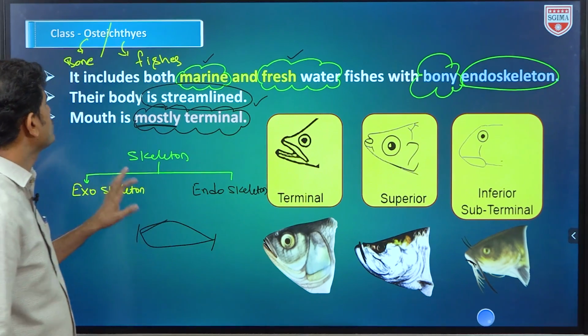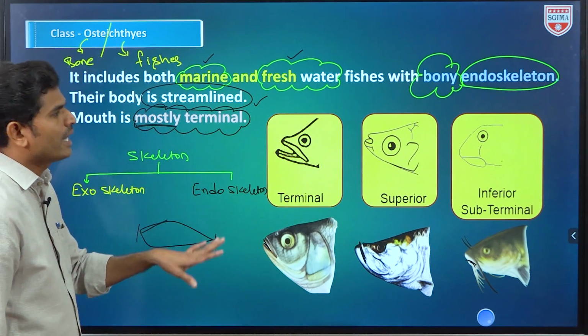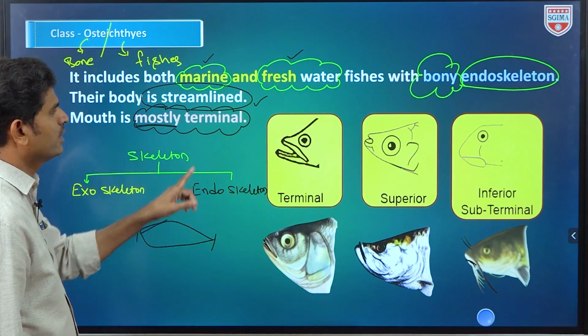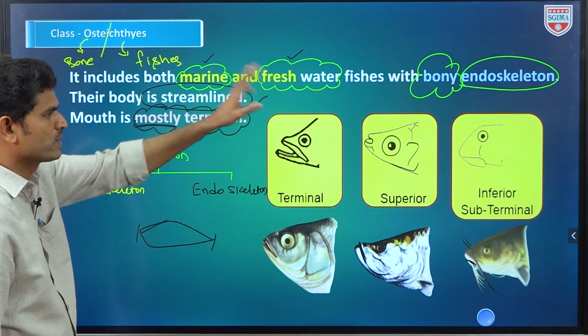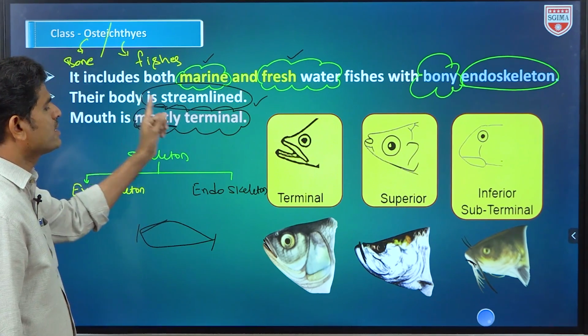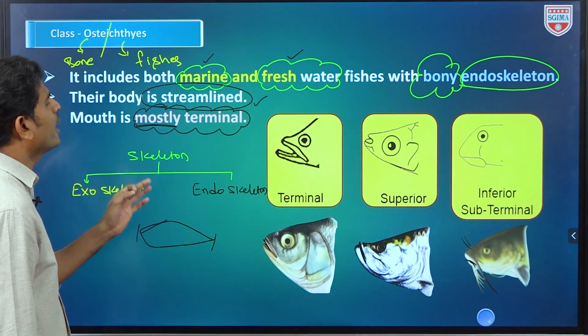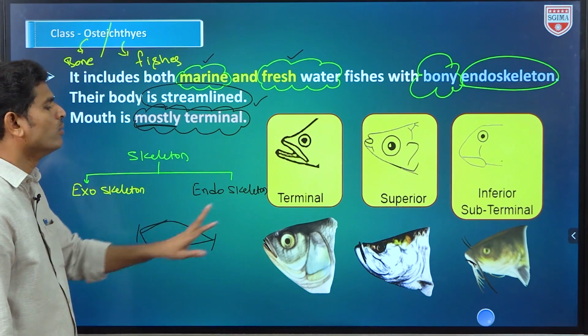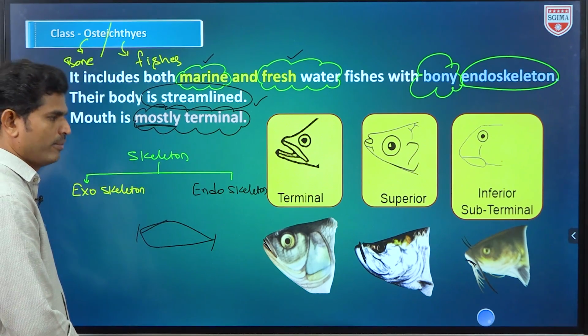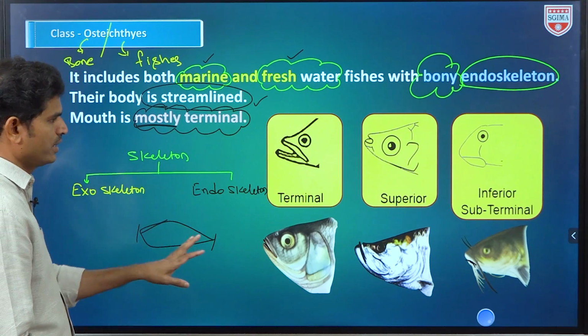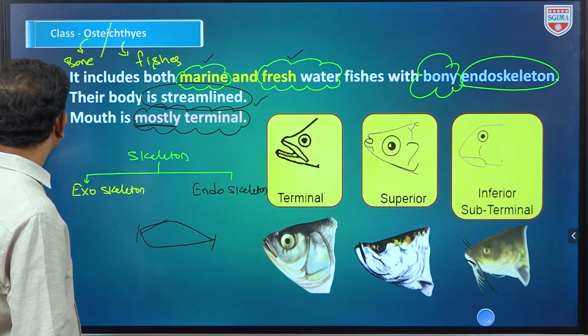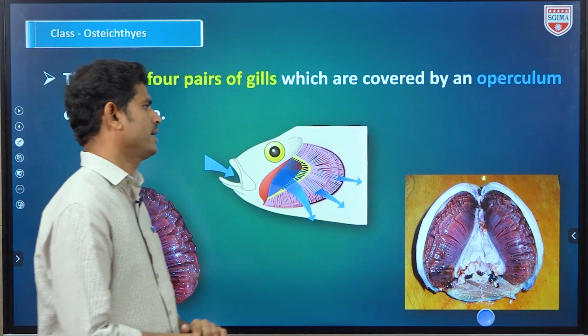Okay, so this is about their external characters. One is their habitat and endoskeleton. Second one is the body, how it is: streamlined, and the mouth is mostly terminal. Okay, I hope you understand these things. Next we are going to take another slide.